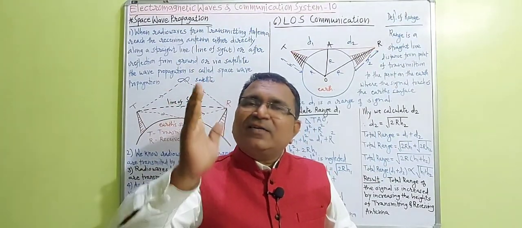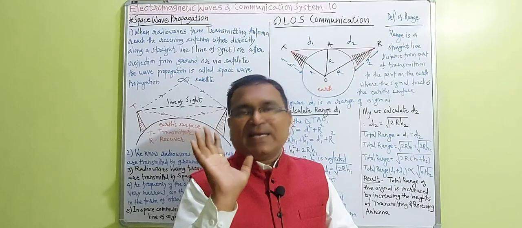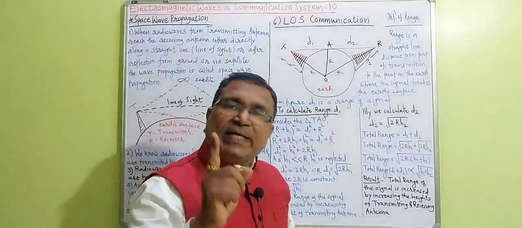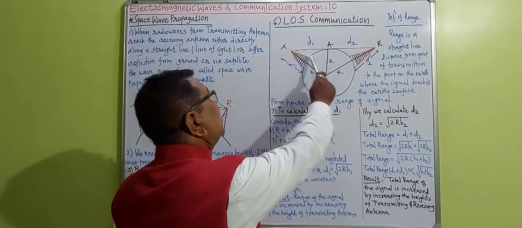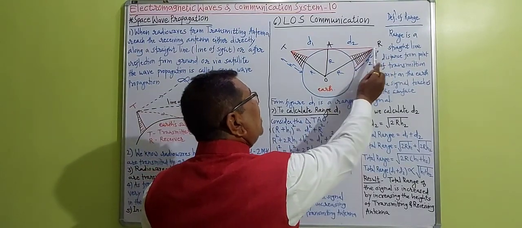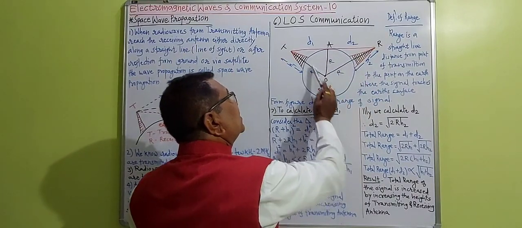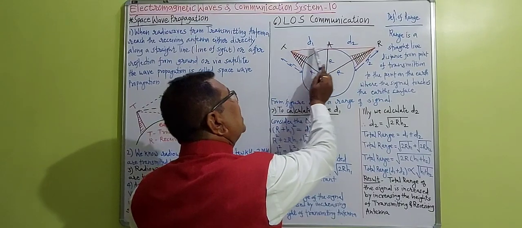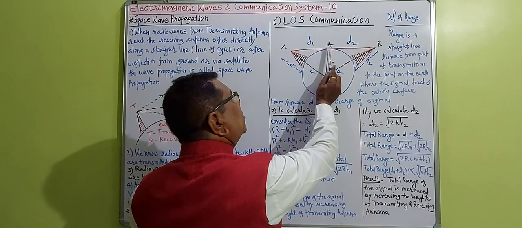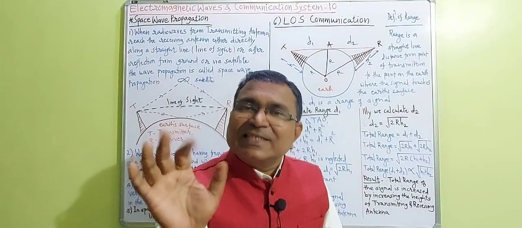To learn line of sight communication, I have already drawn a simple diagram. Suppose this is the earth surface and I have drawn 2 antennas. This is the transmitting antenna having height h1. This is the receiving antenna R having height h2. Capital R is the radius of the earth, and this D1 is the range of the signal from the transmitting antenna to the point on the earth surface. This D1 is nothing but the range of the signal.